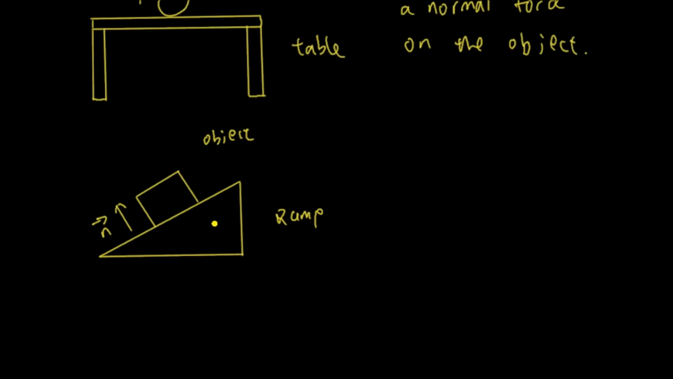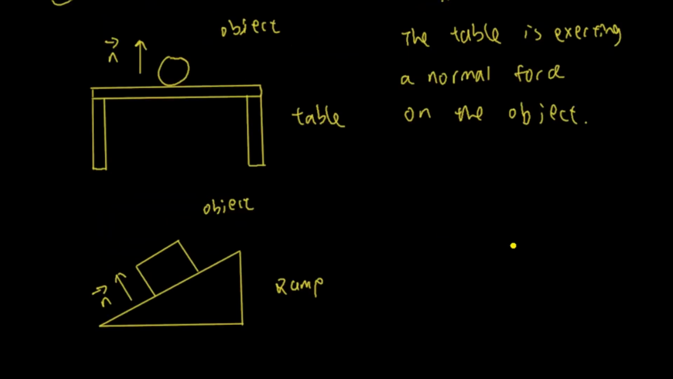However, at this time, you have to account for the angle of inclination, because it's not on a flat surface here. It's not flat, it's slanted. So it's a different scenario. This is on a flat surface, but this is on a slanted surface. But still, the ramp is also applying a normal force on the object here.